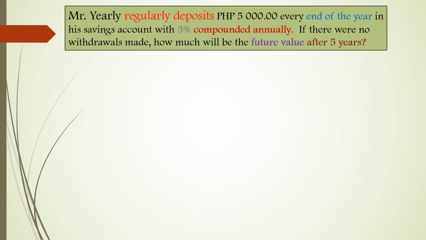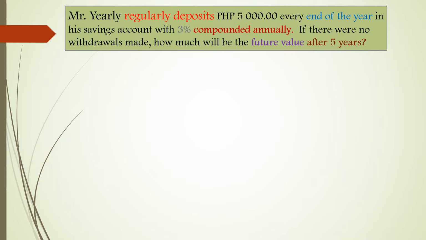Now, let us take this example. Mr. Yearly regularly deposits 5,000 pesos every end of the year in his savings account with 3% compounded annually. If there were no withdrawals made, how much will be the future value after 5 years?